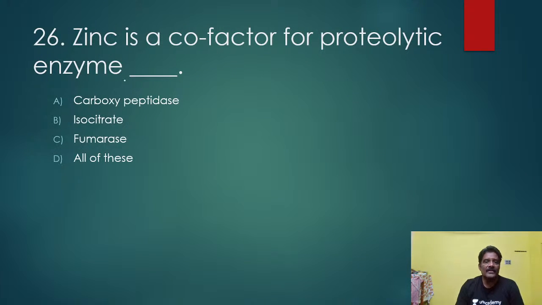Zinc is a cofactor for the proteolytic enzyme carboxypeptidase. These cofactors are very important for the activity of enzymes. Enzymes are very active in the presence of a cofactor, which may be zinc or molybdenum, or other ions also. That is the right answer.